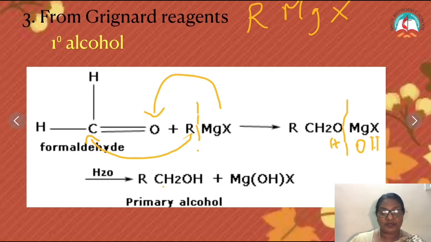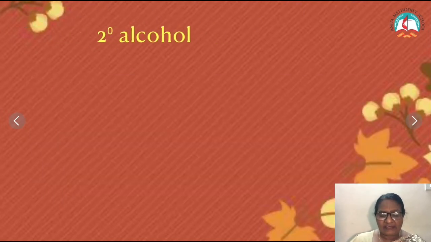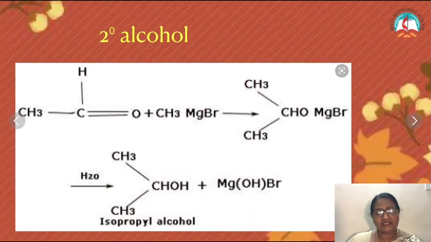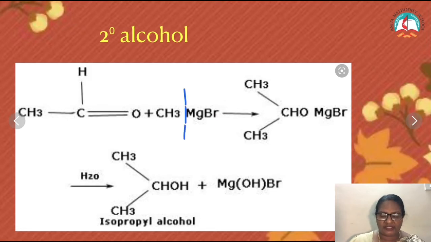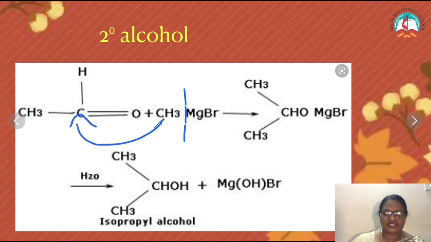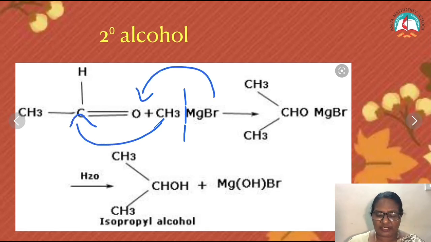Next, let us see how to prepare a secondary alcohol. Other than formaldehyde, the rest of the aldehydes react with Grignard reagent to give secondary alcohol. Here, instead of the general formula, we take methyl magnesium bromide. Again the double bond opens. By now, as you follow, you should know how to write the equation. CH3 goes to the carbon atom, MgBr goes to the oxygen atom. We get an addition compound like this.